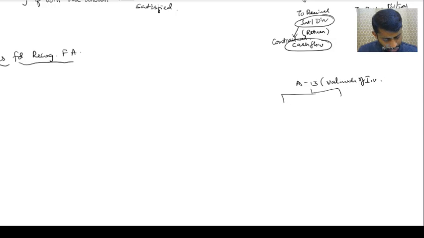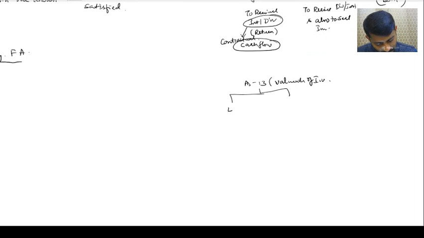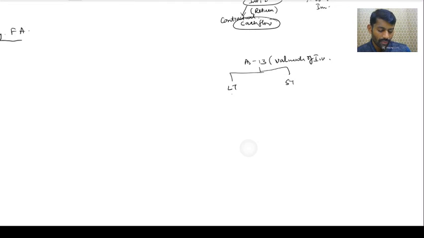If it is a long-term investment and a short-term investment, how to value? Long-term investment has to be valued at cost. Short-term investment has to be valued at cost or fair value, NRV, whichever is lower. Correct?